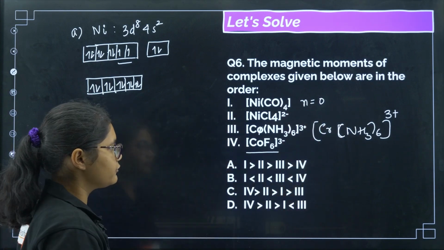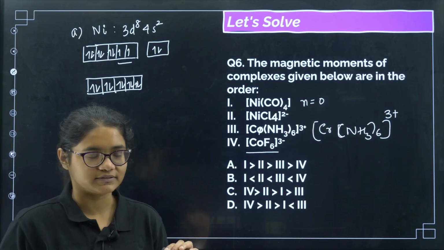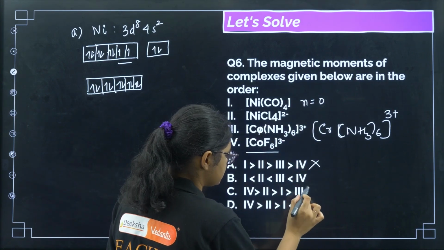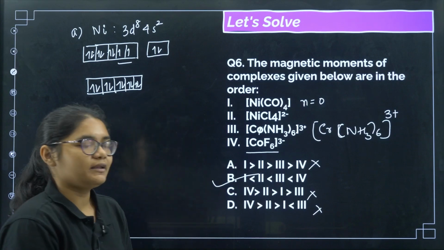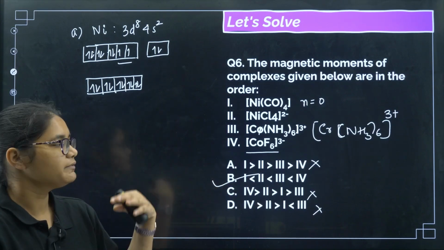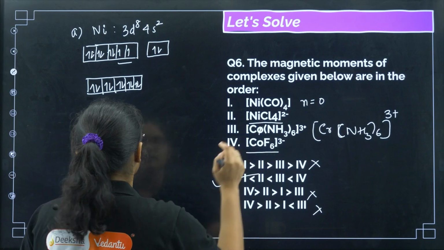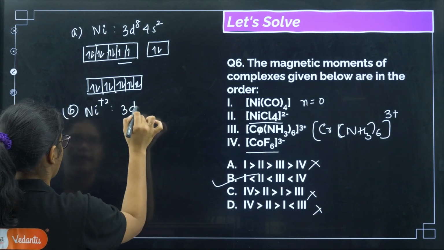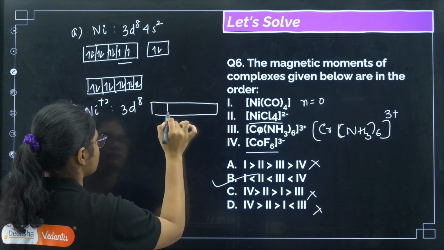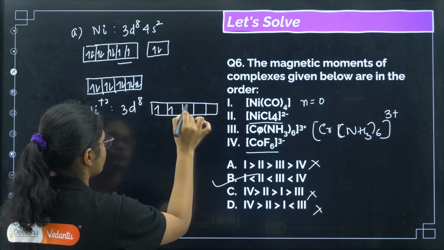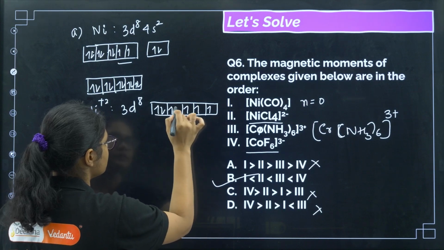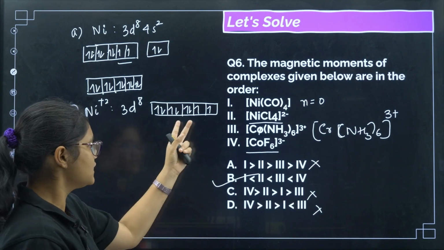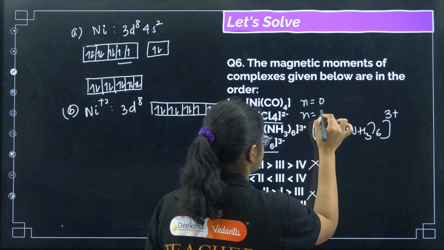Now if you see Ni(CO)4, n is 0, which means the magnetic moment has almost become 0. So that means option 1 has to be the least one. Only one option is there where 1 is lowest, so this has to be the answer. But we can check the other options also. If you see here, the nickel oxidation state is +2, right? That means 3d8. So if I draw the electronic configuration here, 1 2 3 4, 1 2 3 4 5 6 7 and 8. Now chlorine is a weak field ligand, there is no pairing of electrons, so we will have 2 unpaired electrons here, so n is equal to 2.